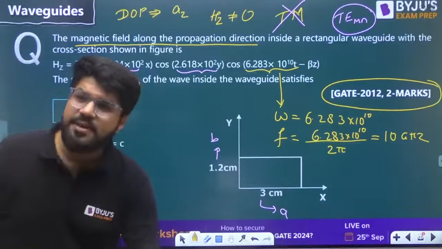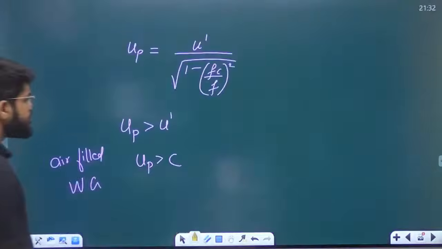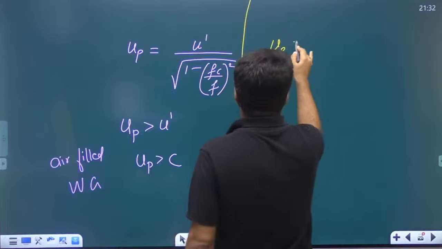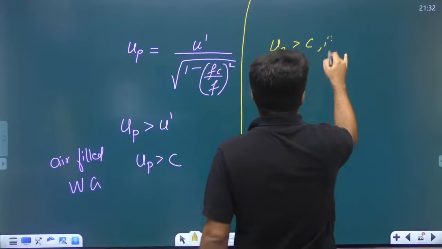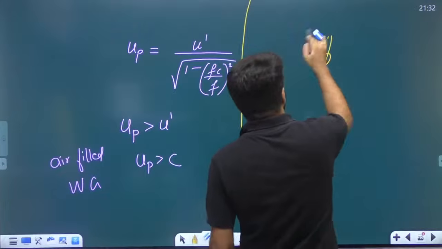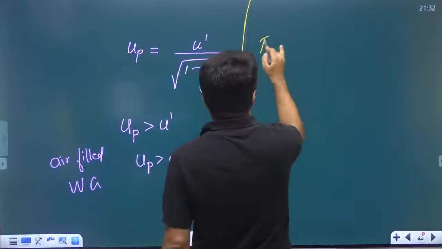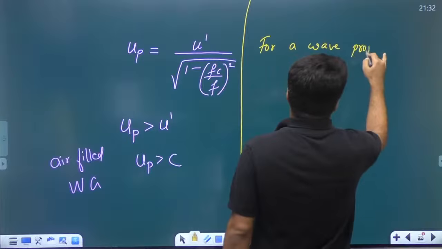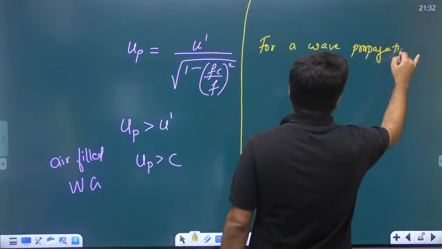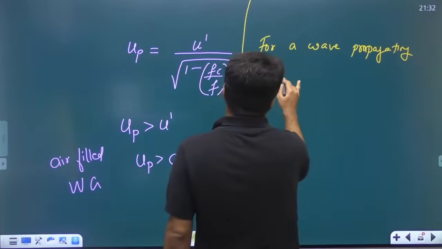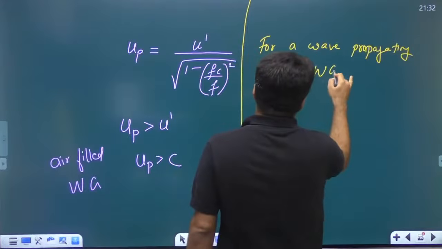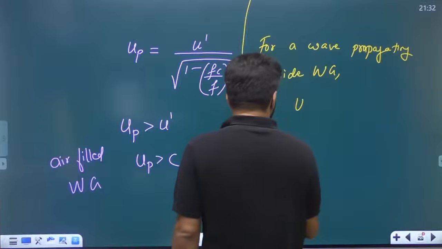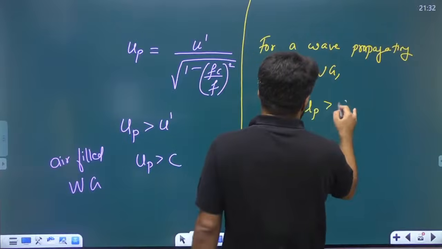So what is the correct statement that we should put down? That yes, this VP is greater than C. Okay, let's write it like this. For any wave which is propagating inside the waveguide, UP or VP is greater than C.